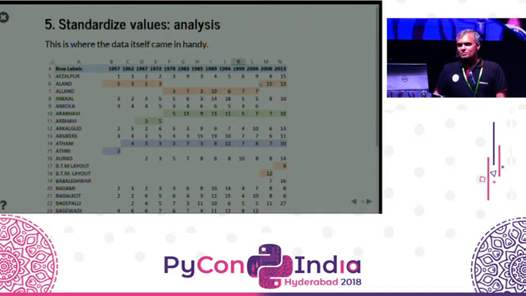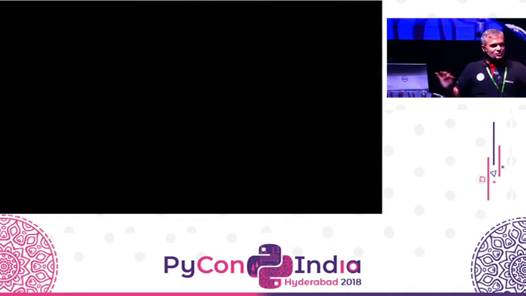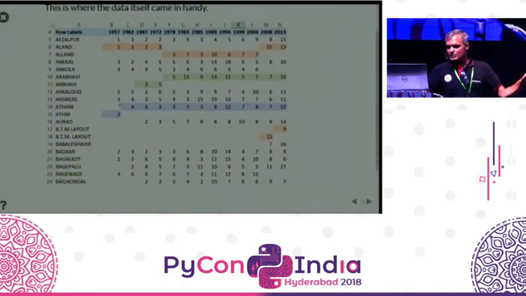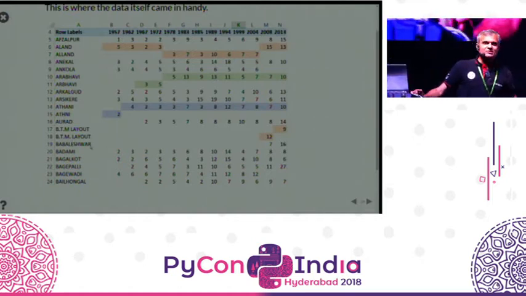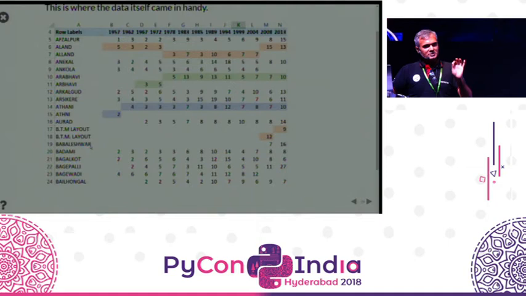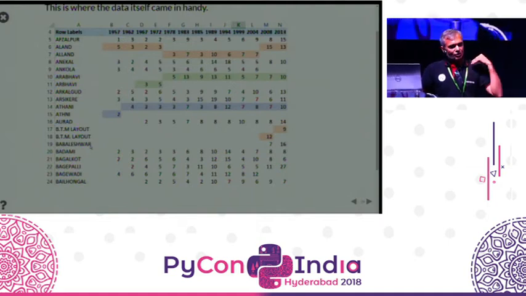But I can use this pattern and say that it just fits perfectly. So these 2, there's a good chance that they really are the same constituency. And similarly for Athani and Athani, BTM layout with or without the dot. And this is what finally got us to the fact that Bandar and Machilipatnam are likely to be the same constituency. Another way of clustering the data and getting it together.